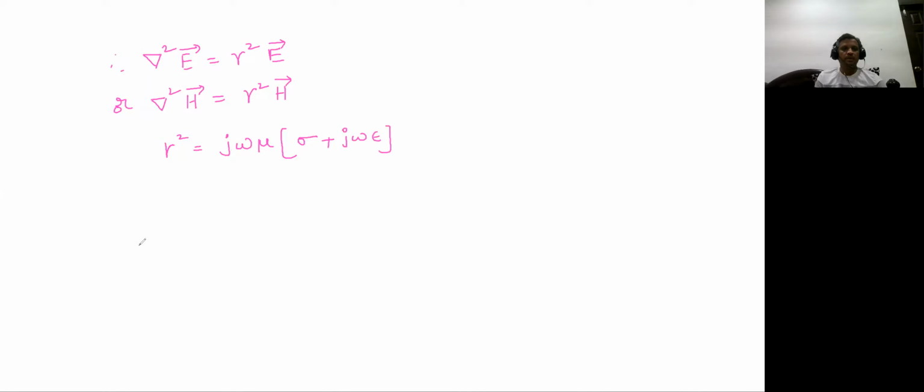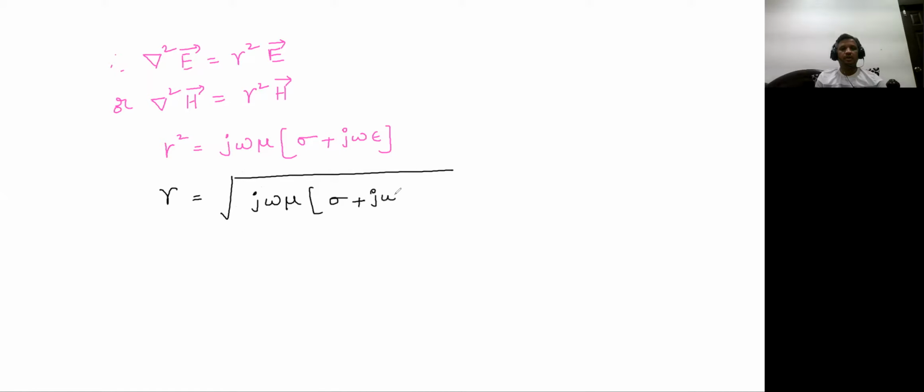And we can write the final expression, gamma will be equal to under root of j omega mu into sigma plus j omega epsilon, which is a complex number because it has both real and imaginary parts. And the unit here is per meter.